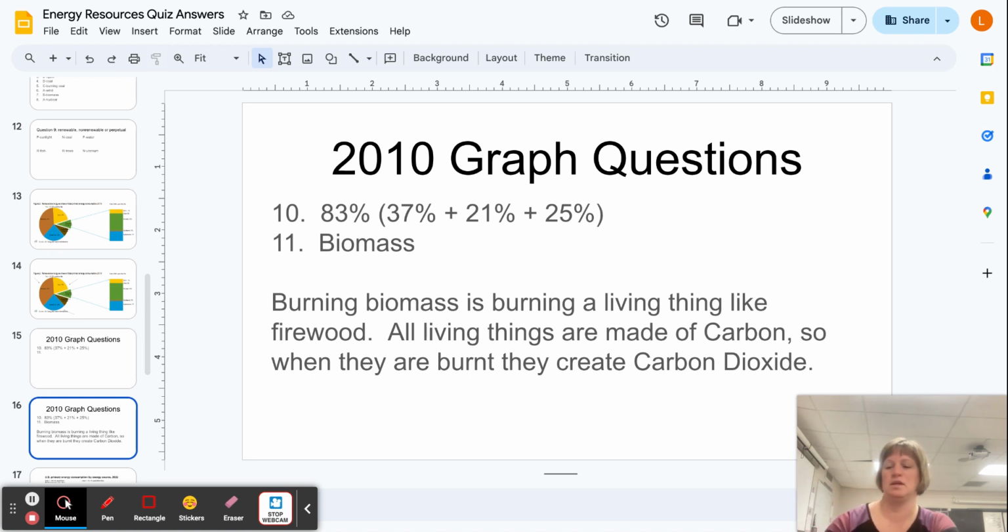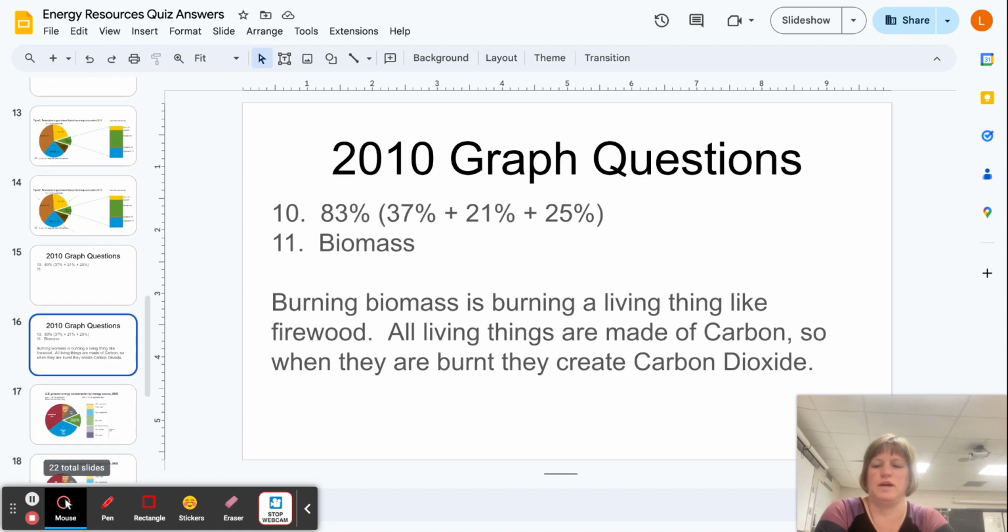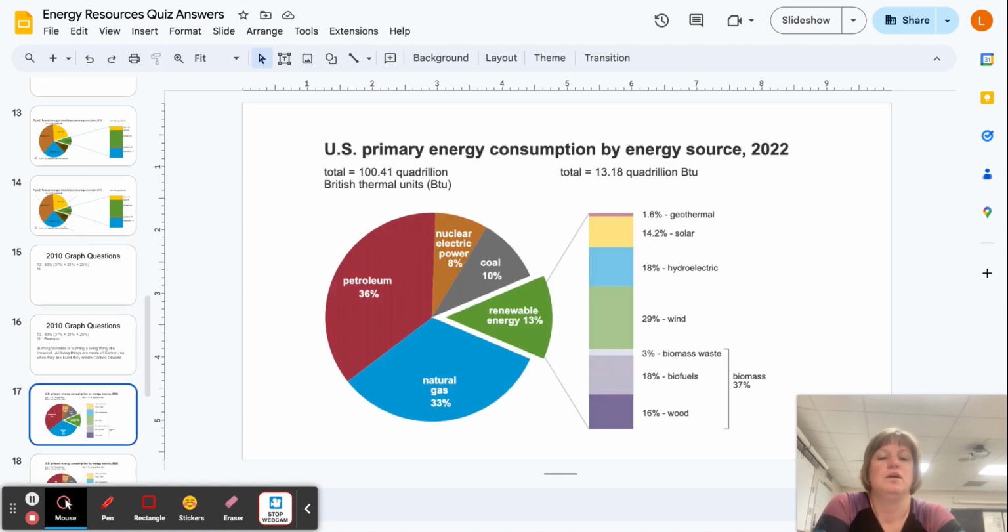Okay, now if you'll please flip to the next set of questions, the graph has changed. So now this is not showing 2010 anymore. It's 12 years into the future from 2010. It's showing 2022. And we can see that the percentages have changed, which makes sense, right? Societies change in their energy plans over time.